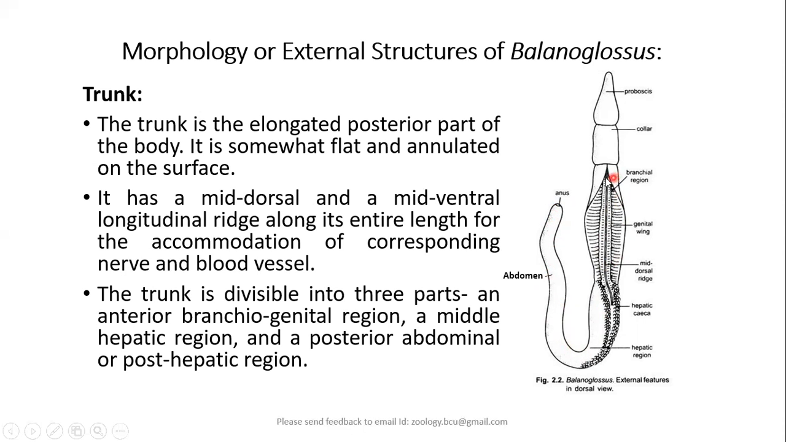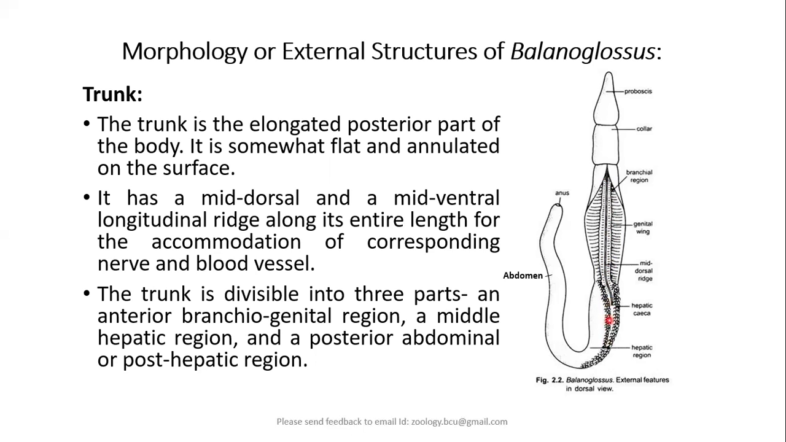Apart from that, we can divide very conveniently, because of the different structures, the trunk region into three regions. The anteriormost part of the trunk is called brachiogenital region, because in this region we see gills and also the gonads. Brachio refers to gills, genital refers to the gonads.